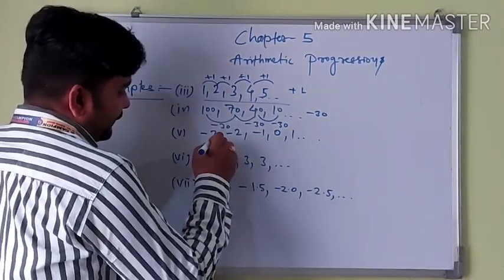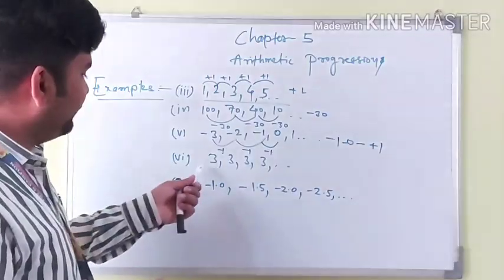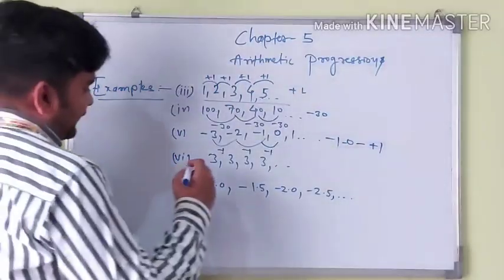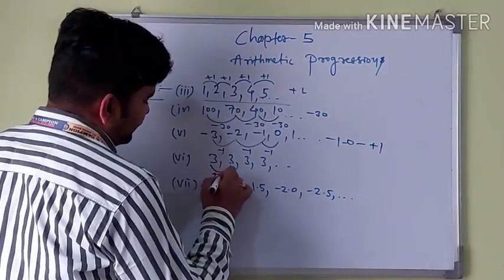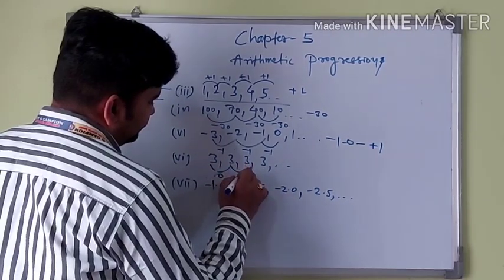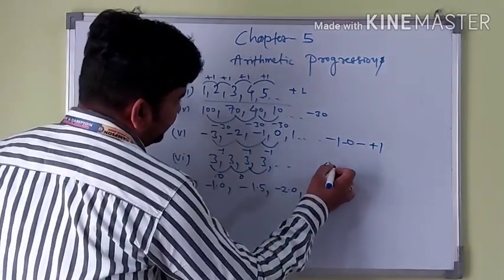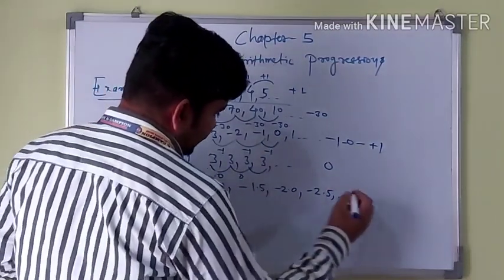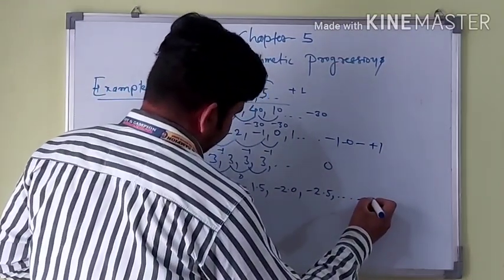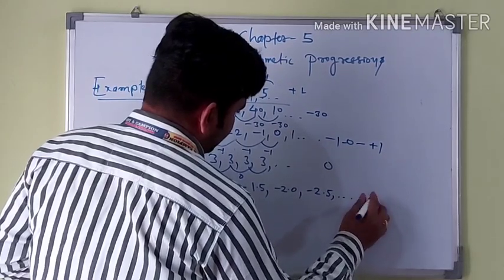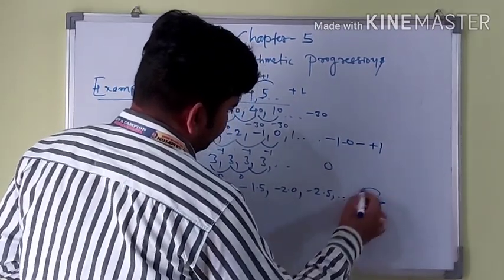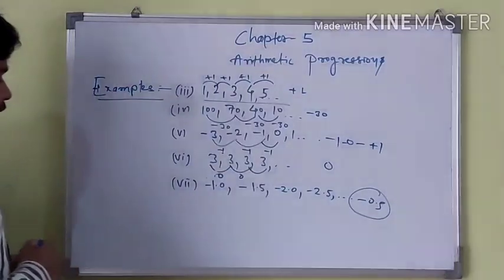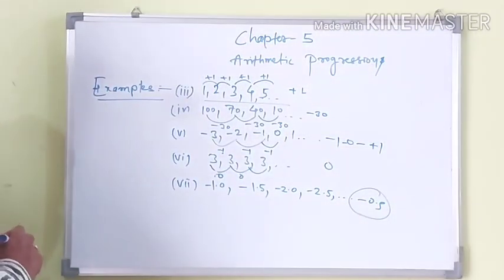We can also have an increment of 0, a decrement of 0, and an increment of minus 0.5.